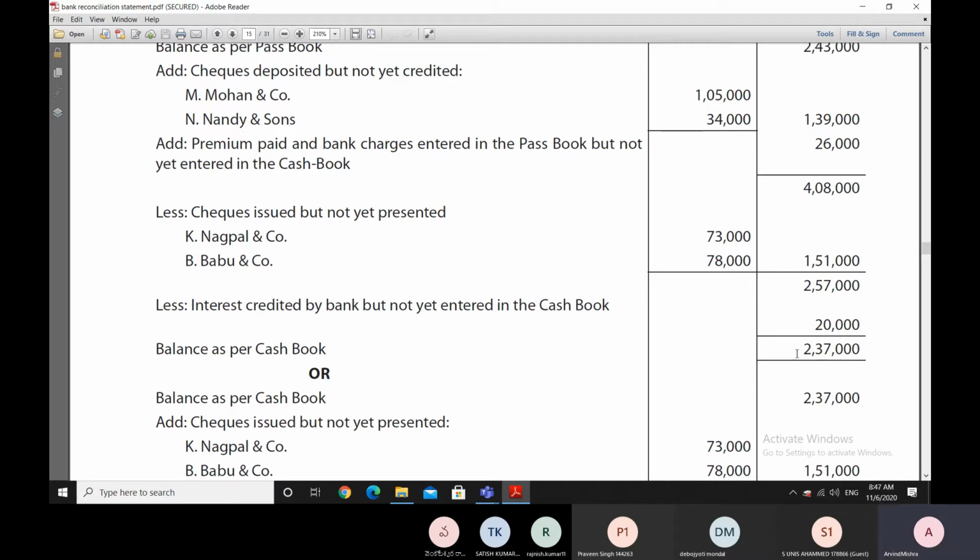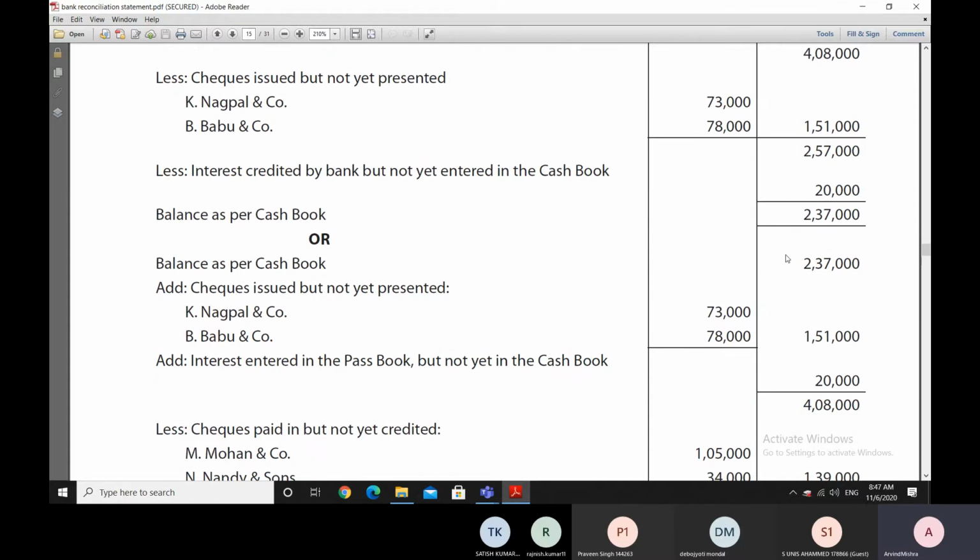So if we have started with the bank passbook balance and reached the cash book balance like that, and the two balances are now reconciled with each other, so we know that we have found out all the reasons for the differences between the two books.